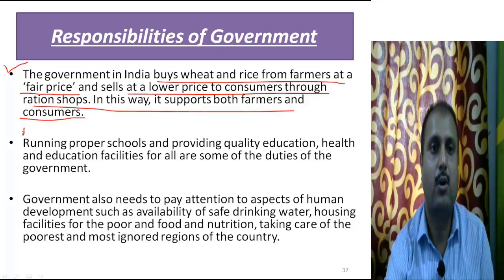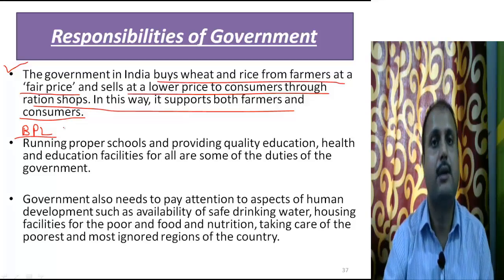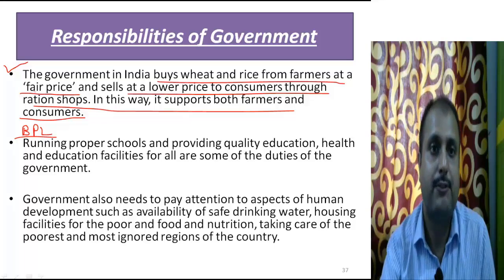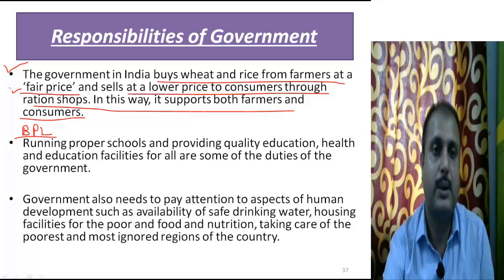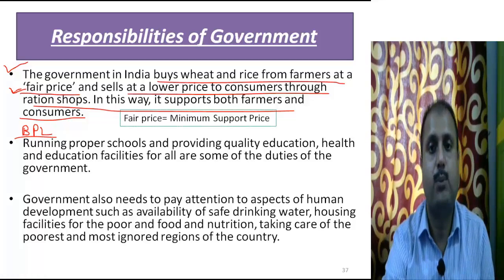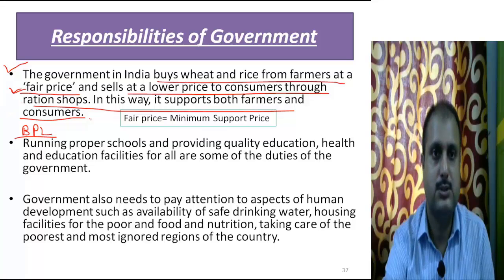There are people called BPL, that means the below poverty line. So we need to support these BPL people, because they are below poverty line, they are very poor. So the government provides crops to the BPL people through ration shops or fair price shops. So what is the meaning of the fair price? The government purchases the crops from the farmers. It is also called the minimum support price, MSP. It is called the fair price.